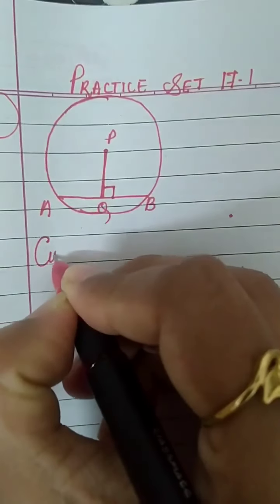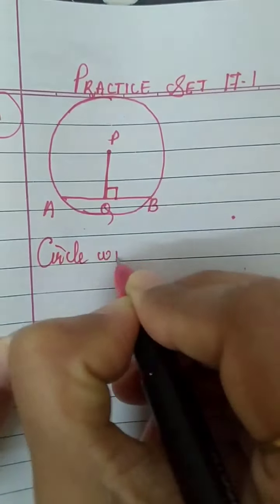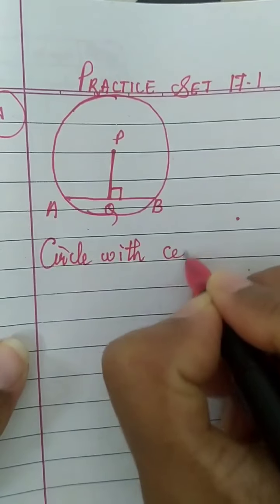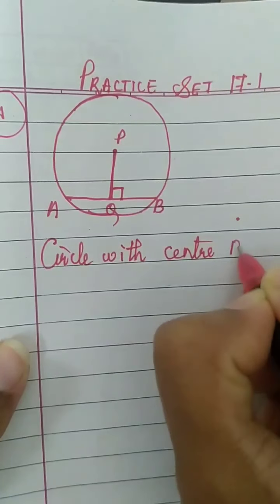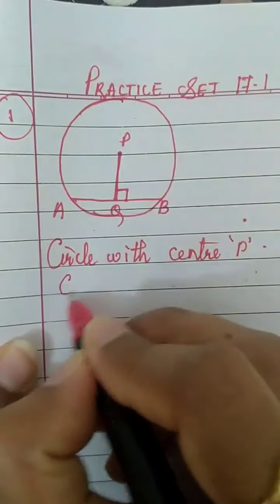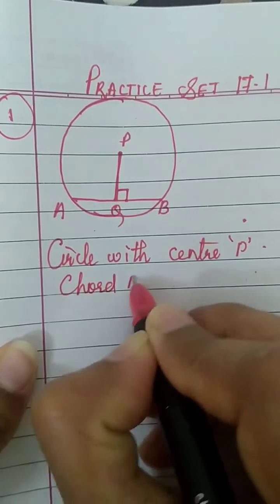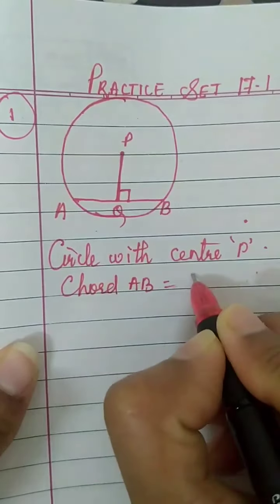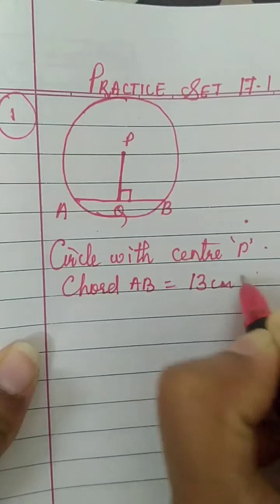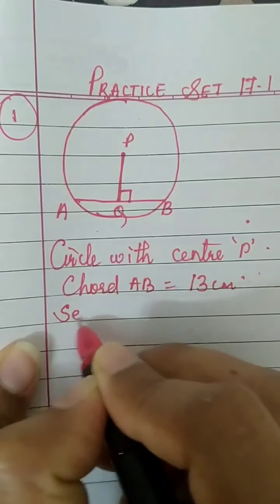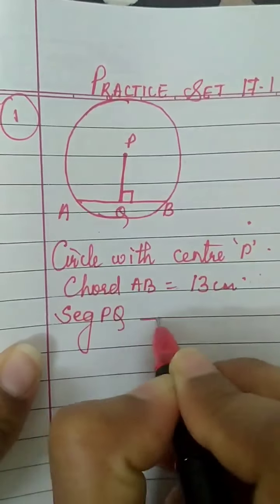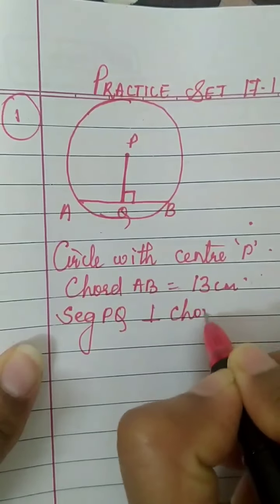So let's write: circle with center P. Chord AB's length is given as 13 centimeter. Then one more information, segment PQ is perpendicular to chord AB.